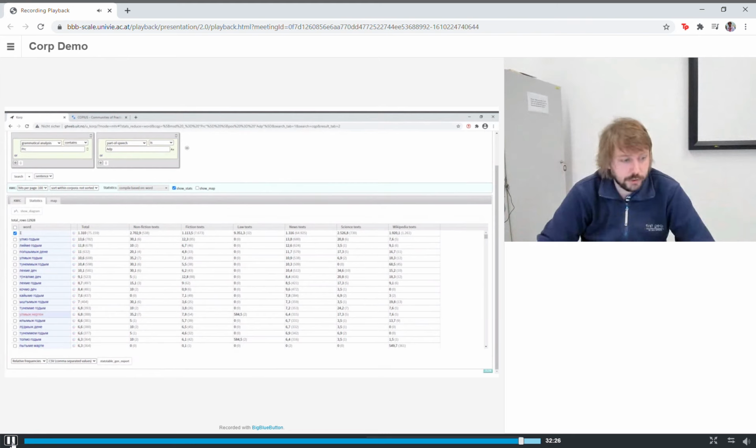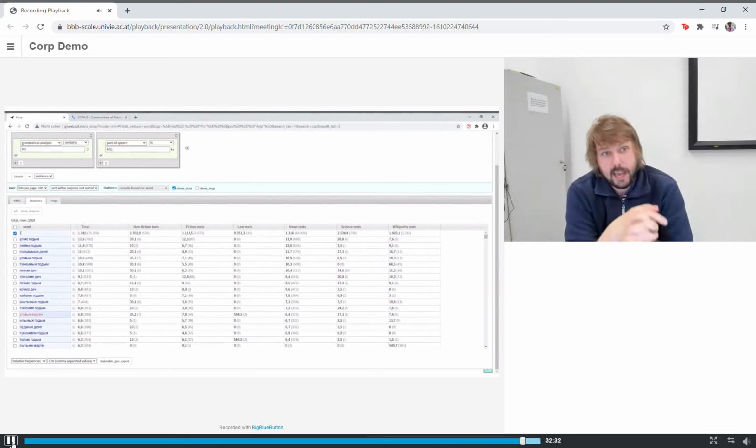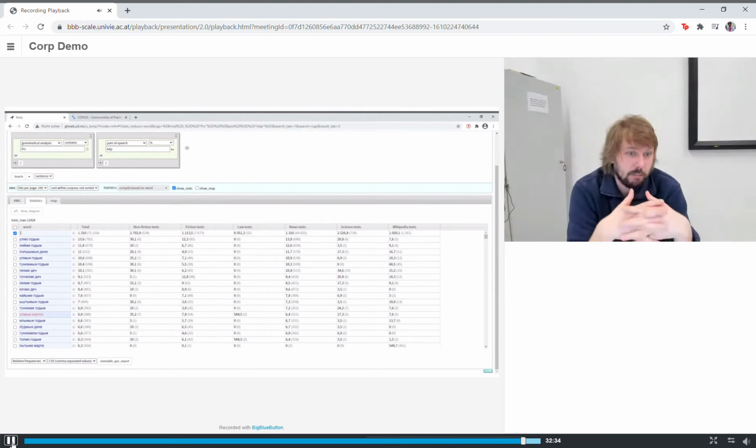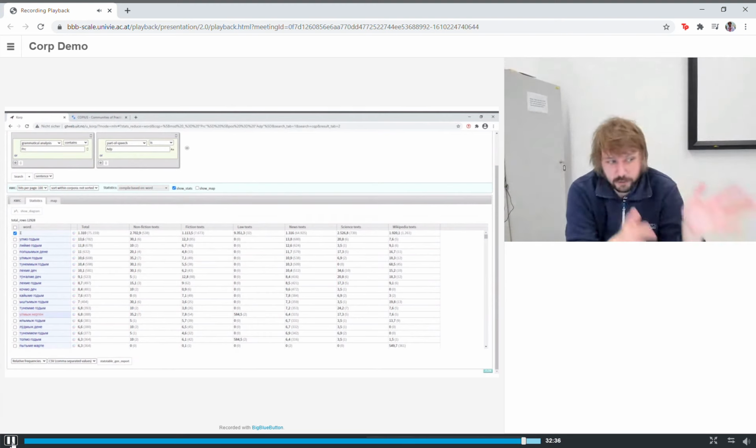Okay, so the data you get here is only going to be the raw data for your research. To work this into something that you can publish, you're probably going to have to export this and work on the data some more outside of this infrastructure, but you get the raw data here.